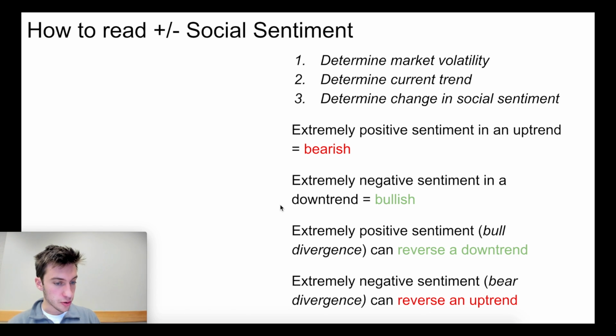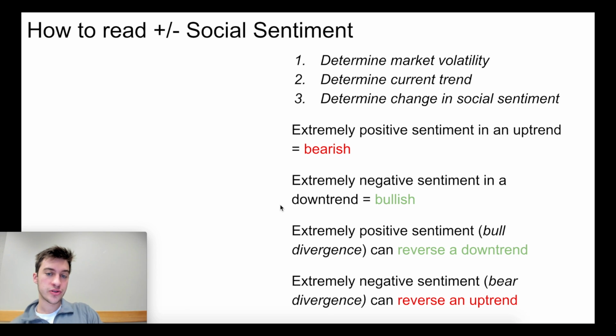So both can be true. But really the main factor here, not to confuse anyone, is the most important part is look at extremes only. We do not care that much about sentiment that's in that normal distribution. What we care about is when sentiment's very, very low or when sentiment's very, very high. Because if you see a very strong uptrend and then you see just ballooning high sentiment, that's not a great sign. Or if you even see very, very low sentiment and price just kind of goes sideways after it goes very quickly upward, that's also a decently bearish sign as well.